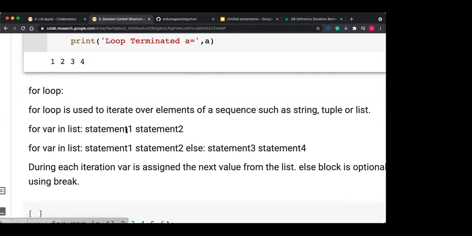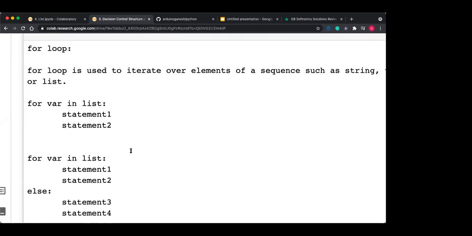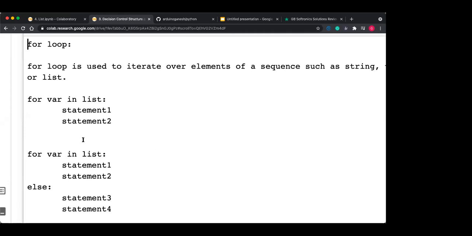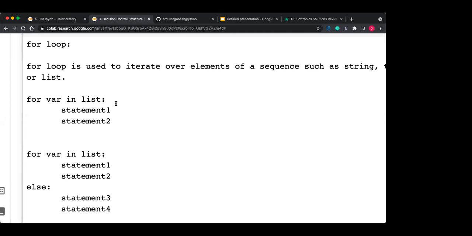Next one is the for loop. The for loop is not the same as the loop you have seen in C++. There is no i equal to 1, i less than or equal to; there is no initialization, no condition, no increment or decrement. If you have studied Java, there is a modified version of for loop called the for each loop. So this is the same as your for each loop: for each value of this particular list, you have to iterate. That is the meaning of the for loop.